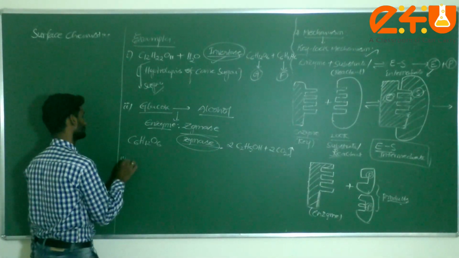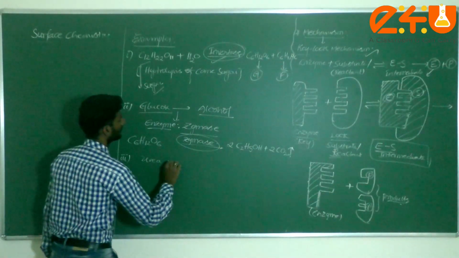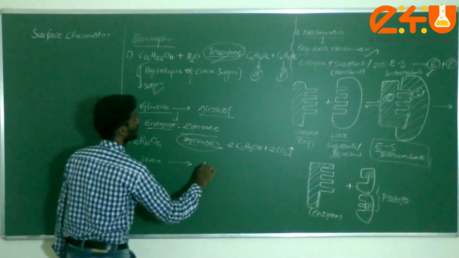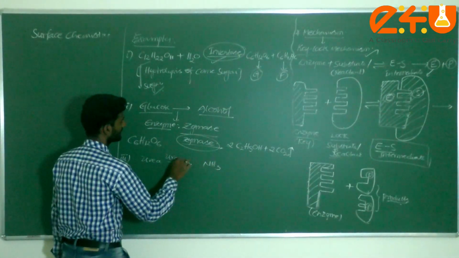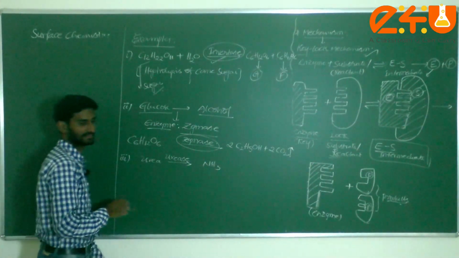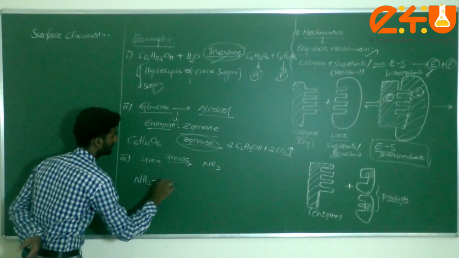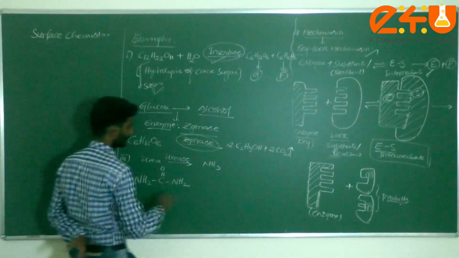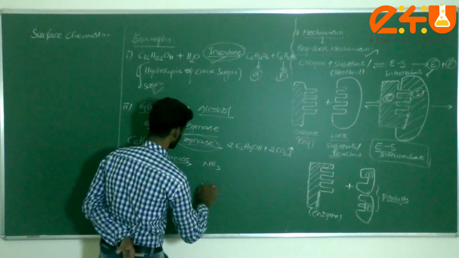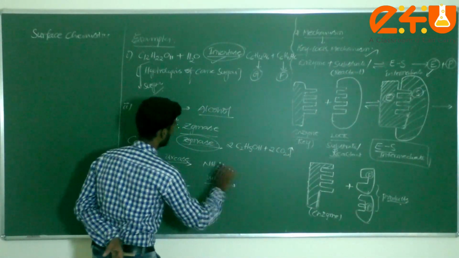Next one, simply you have to write urea to ammonia. For urea to ammonia, you are using the enzyme called urease. What is it, dear students? Urease. You can consider the urea formula NH2CONH2. If urease is the enzyme, how is it converted?